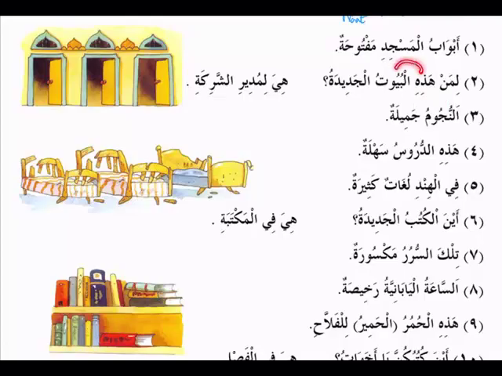Okay. So when any word is pointing towards jama of ghair aqil, that also should be wahid muannas. Okay. So that's why you have brought hazihi here. But in terms of meaning, if you remember, we will translate it in plural. Okay. So these new houses. Whose are these new houses? So what is the answer? Here li mudiri sharikati. Sharika is a company. Okay. And mudir is what? Director. Director of the company.